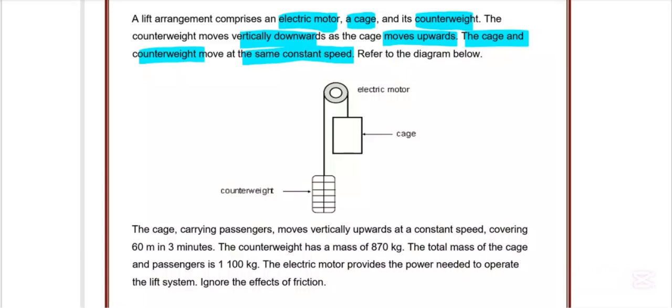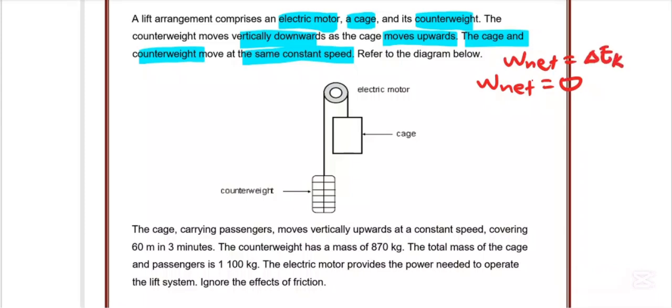So the words constant speed clearly mean the net work done there is equal to 0. From the formula, net work done is equal to the change in kinetic energy.